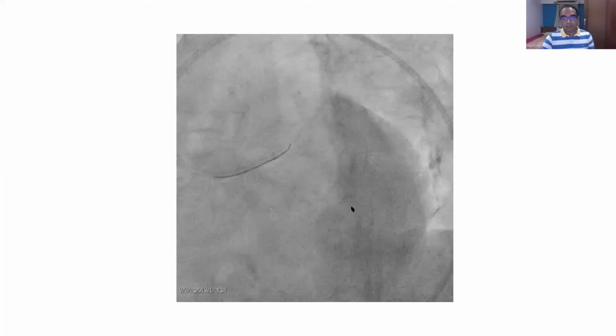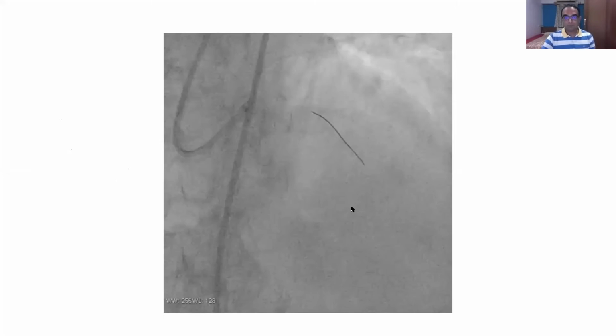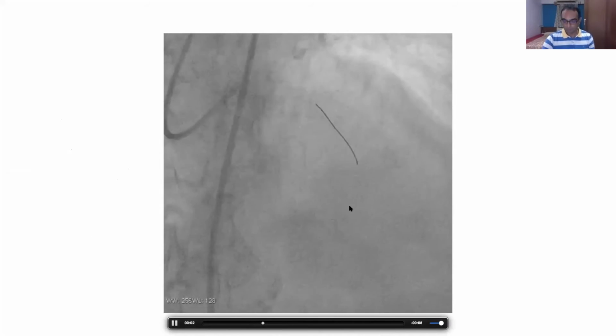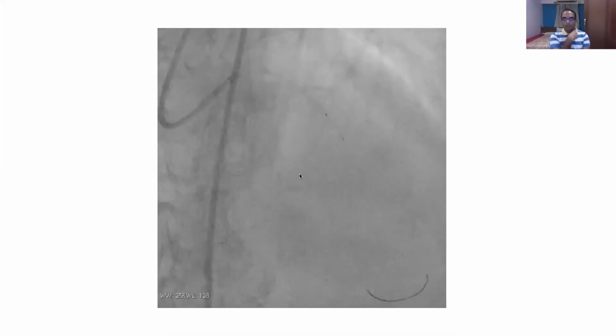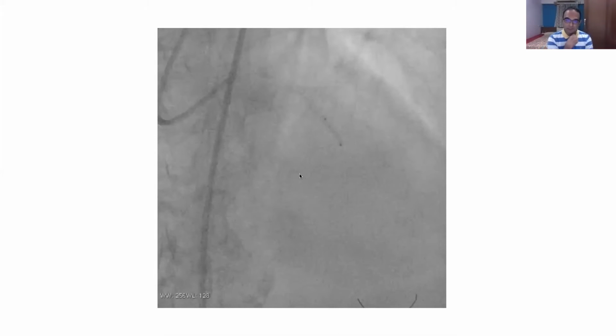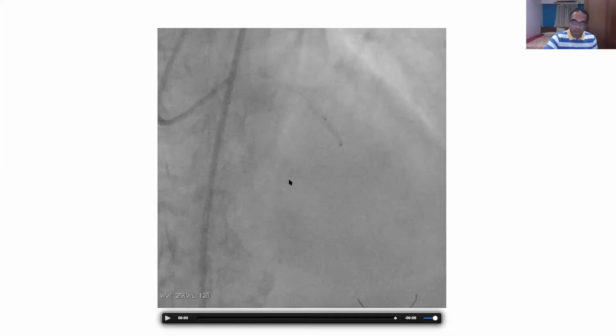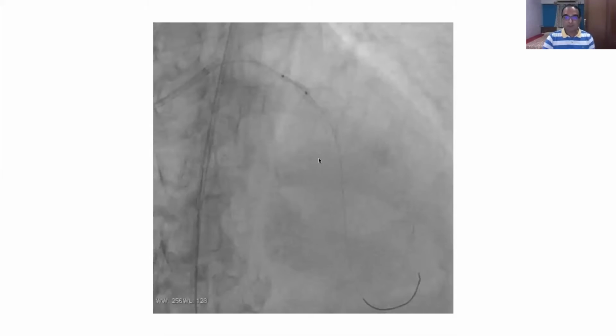So we wired the LAD. Wiring was not very difficult. We took a run through workhorse wire. As I told, we were planning for LAD D1 bifurcation, but she was not giving much time. She was having hypotension. IBP was also standby. So we thought, okay, fine, let us put one wire and dilate the LAD and do a LAD PCI. So our plans changed to just do a LAD PCI. She was around 78, 79 years old, and we thought, let us do the LAD and then see what happens to D1, because she was quite unstable, as I told.